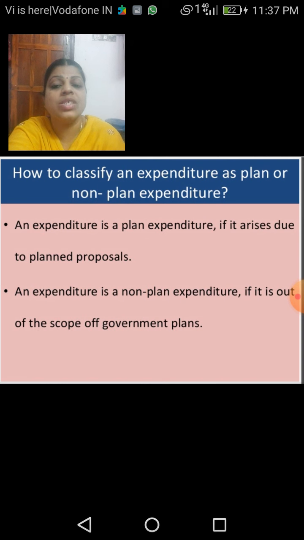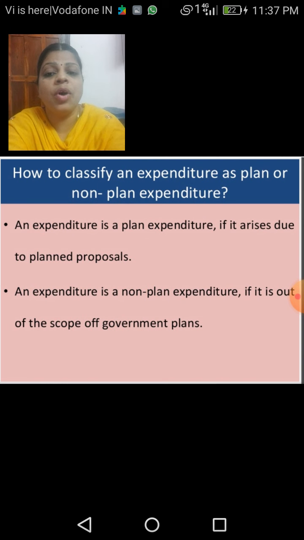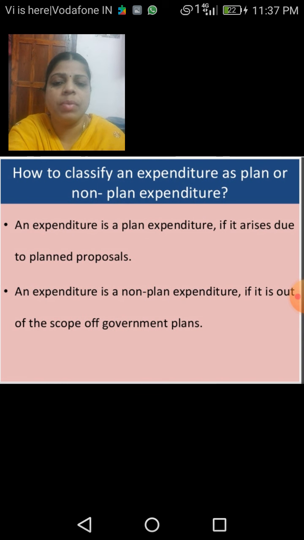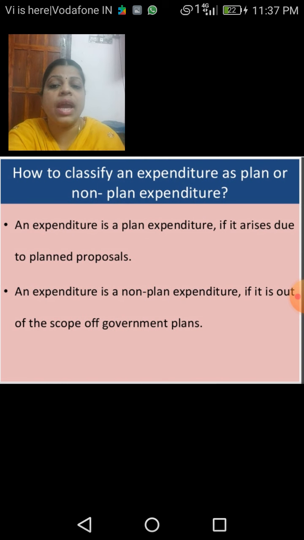Whereas non-plan expenditure is out of the scope of the government plans. This is the manner in which we can classify expenditure as plan or non-plan.